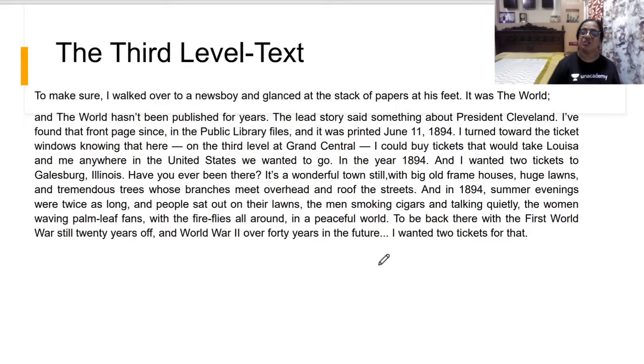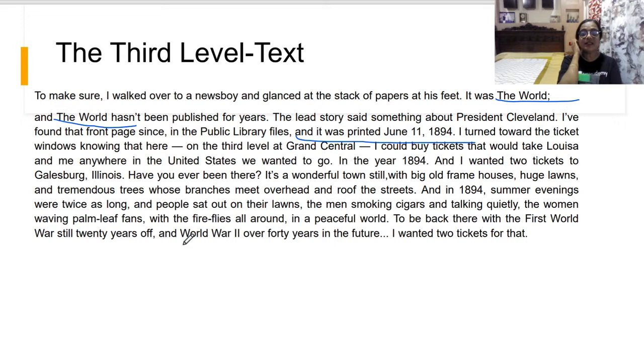Now you see next, to make sure, what did he do? I walked over to a newsboy and glanced at the stack of papers. And what did he see? He went to the newspaper boy and he saw the newspaper, the journal, the World. All right. So he found, as Charlie found in the public library, that it was printed on June 11th, 1894.